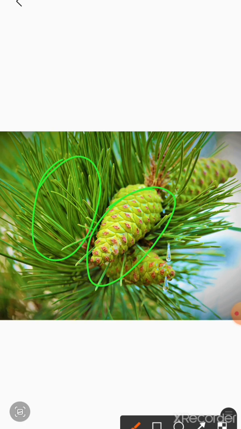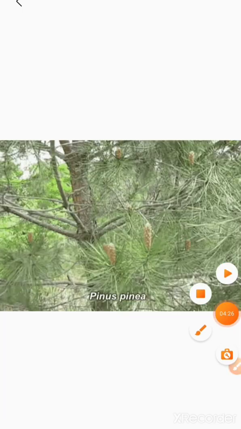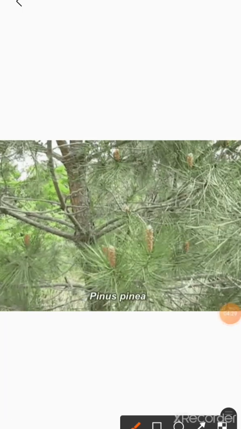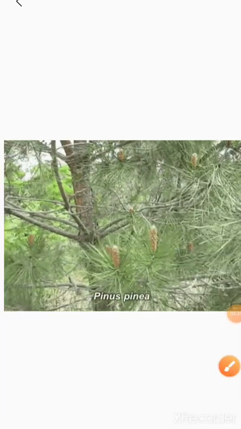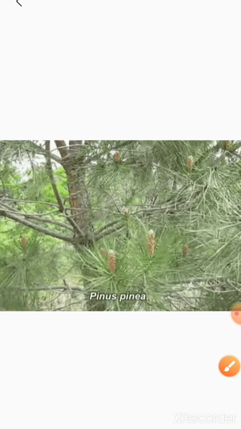They have a thick, woody and straight stem. See in this picture, they have a thick woody and straight stem. These are examples of plants of cold climate or plants that grow on mountains.